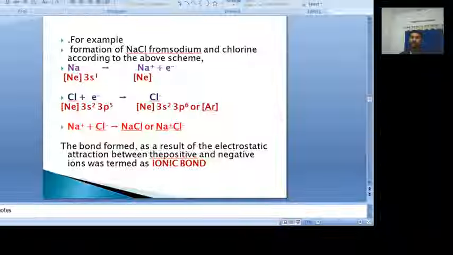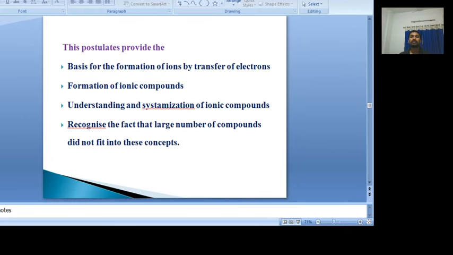So like that, Kossel was trying to explain the chemical bonding between the two atoms, and these two scientists succeeded a little bit in explaining the chemical bonding between the atoms, especially why the atoms are combined. So the Kossel approach provides some important information.